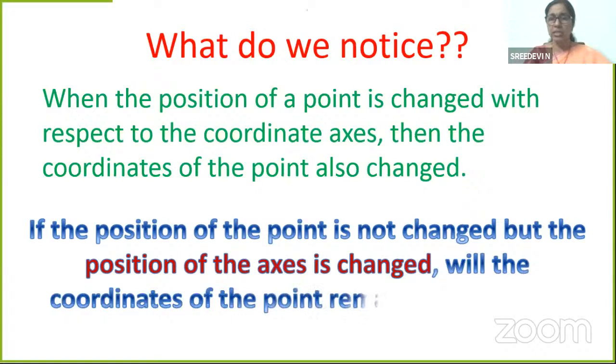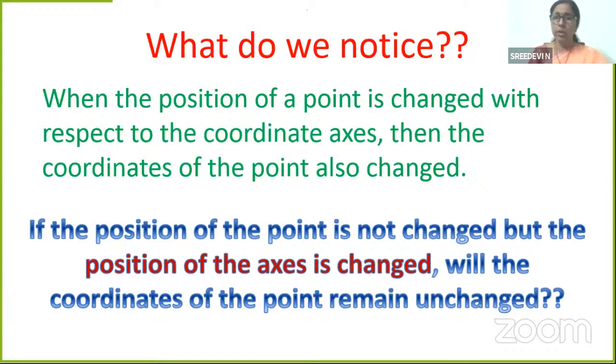I'm changing the axis either by rotation or by translation. Will the coordinates of the point remain unchanged? Will there be any change in the coordinates of the point? Let's look into it.